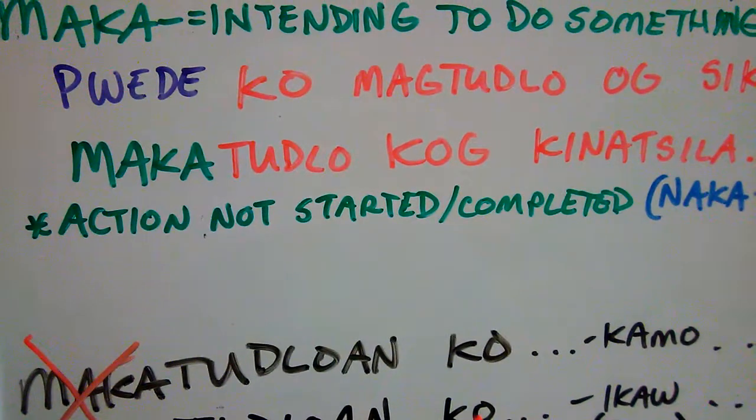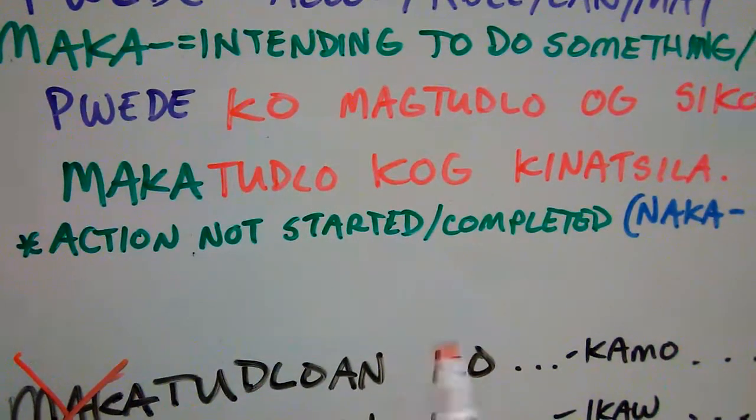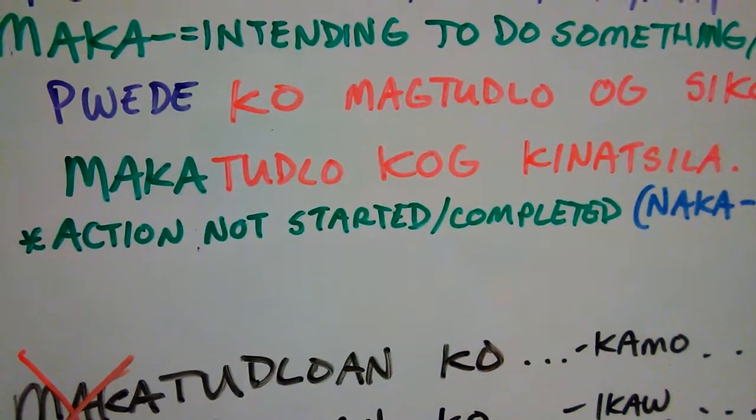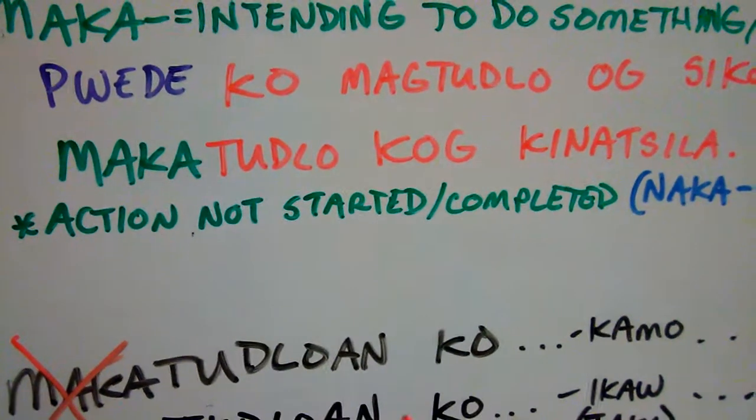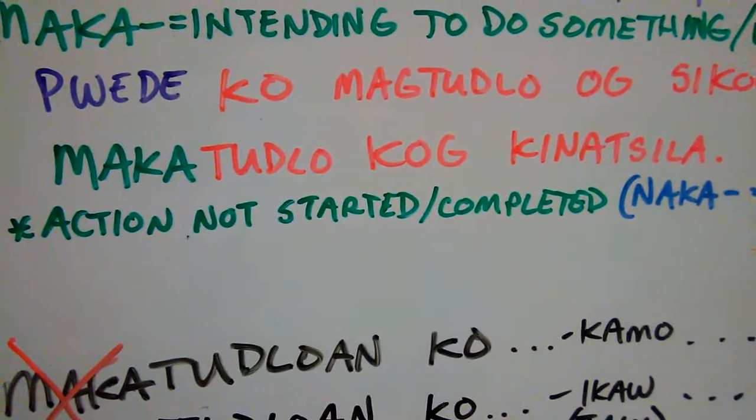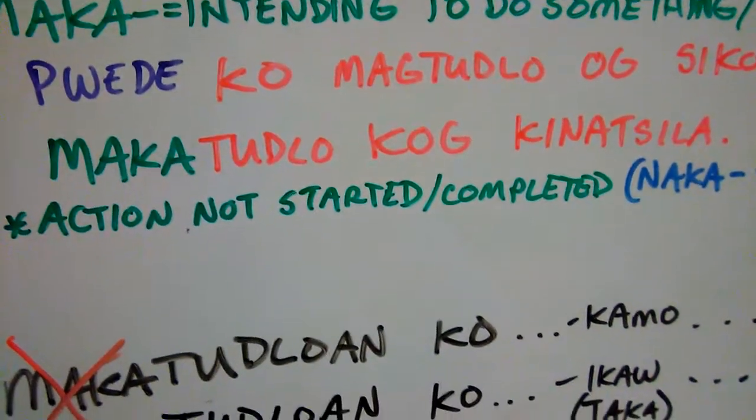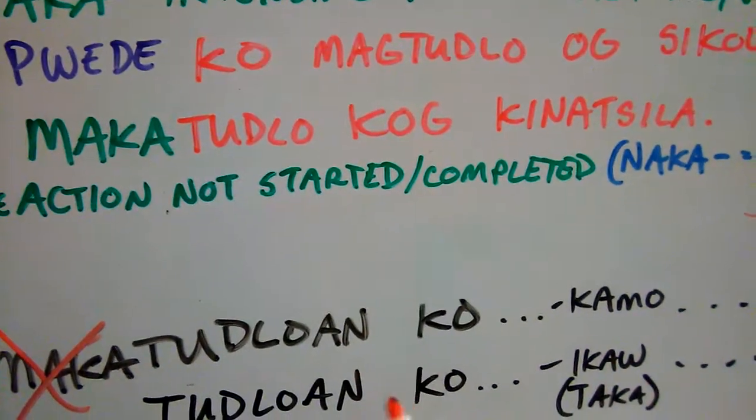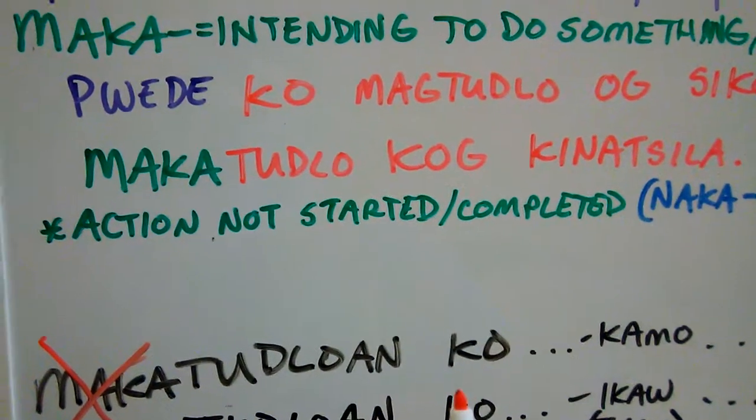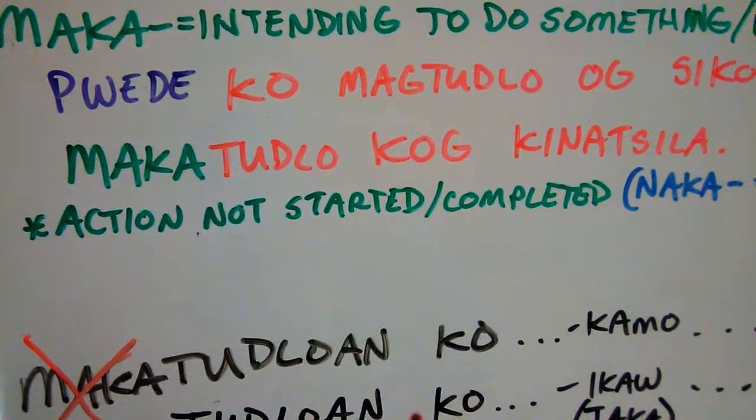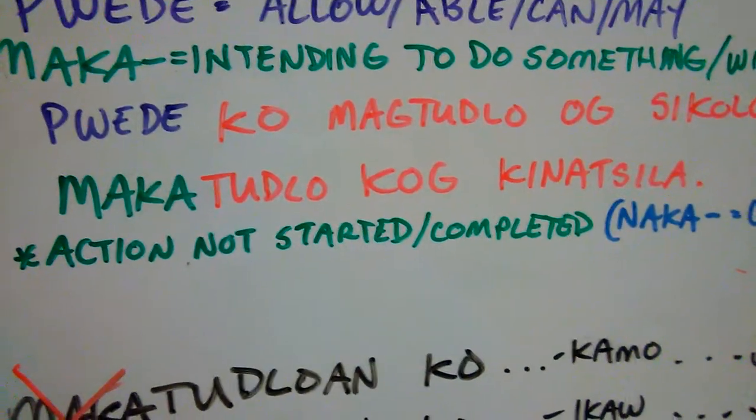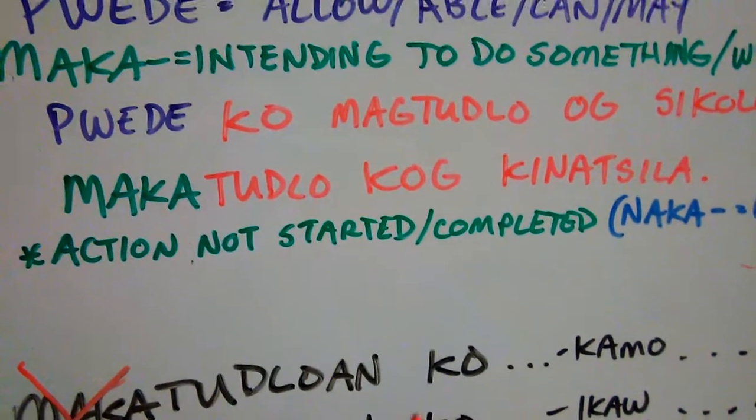Dili ko pwede magtulog. So I can't sleep. You just can't sleep. I guess you just had a hard time. But if I say dili ko makatulog, that means I couldn't sleep, or I wasn't able to sleep. Why? You see how there's that reason that comes about because of the intention. Dili ko pwede magtulog. Dili ko makatulog.